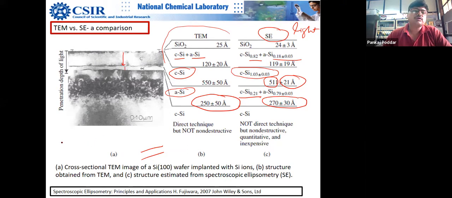Now this controversy is not there when you have an aberration-corrected TEM. I'm not talking about the latest, highly expensive, zero-aberration TEMs. There you actually get a bright view of interfaces. You can get very high resolution, almost half an angstrom. That's the latest resolution we have reached in TEM. But with this old-fashioned TEM, there is already a lot of error.